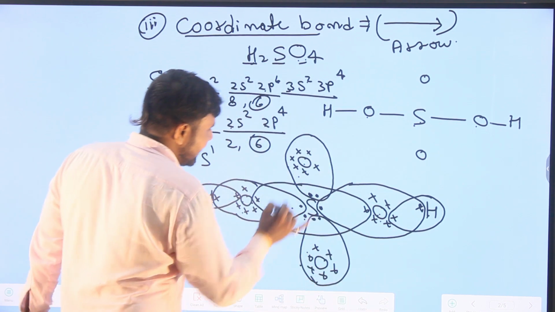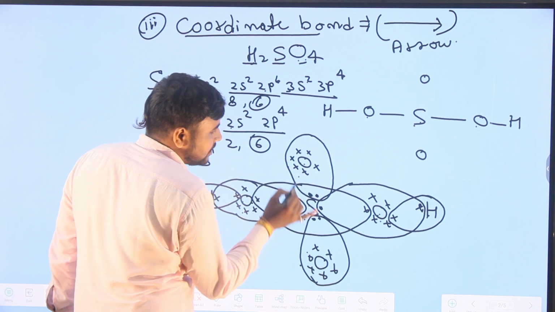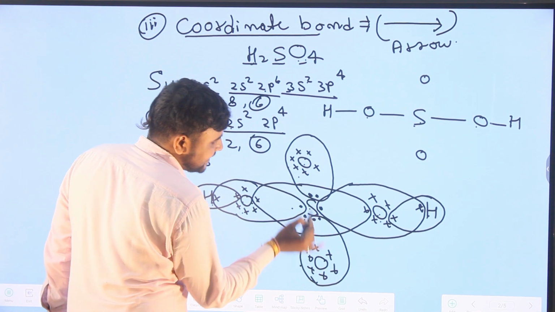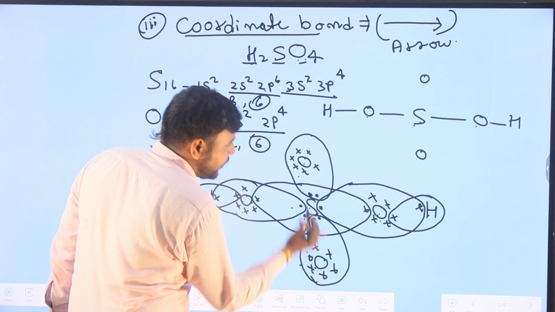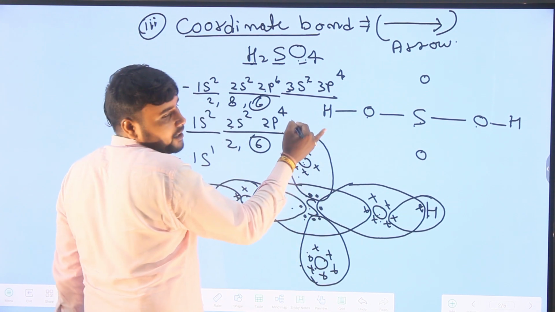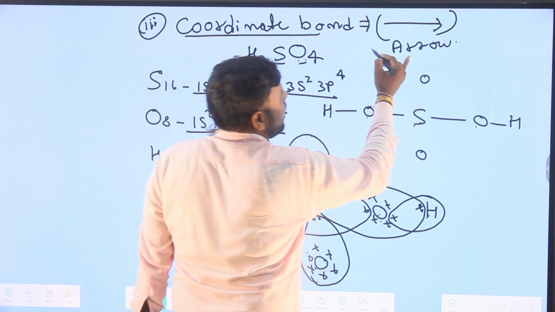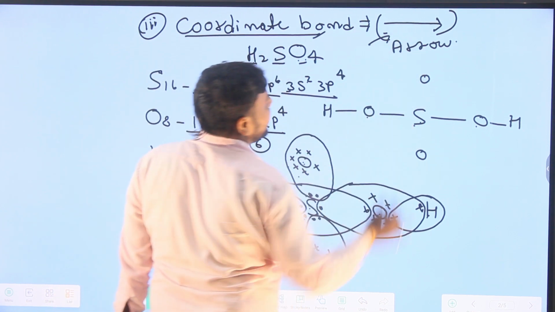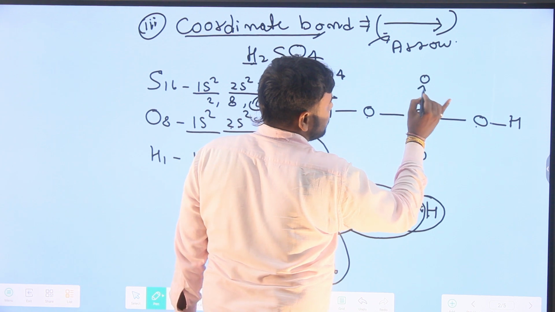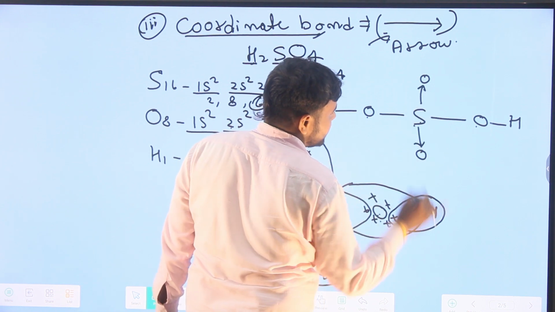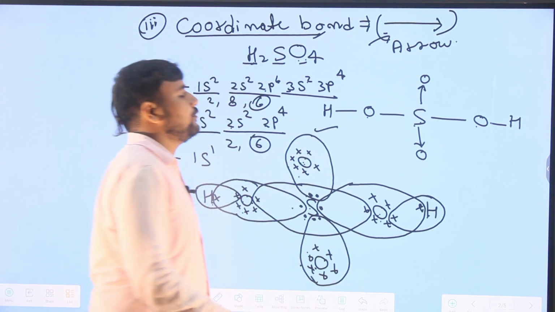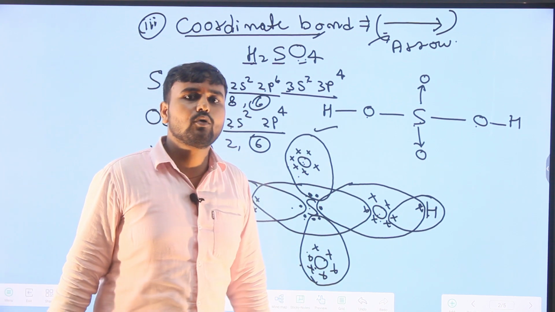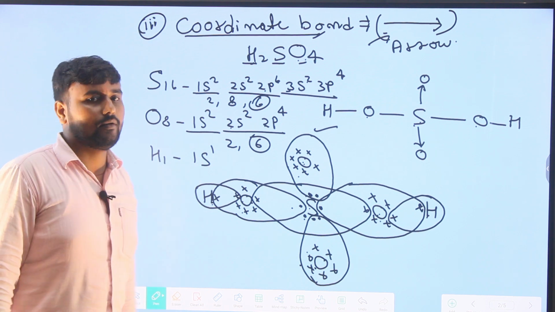But in the case of this oxygen and sulfur, only 2 electrons are gained from the sulfur. So they form a coordinate bond, which is represented by an arrow. That is the coordinate bond. So it is the structure of sulfuric acid, that is H2SO4, which represents coordinate bond.